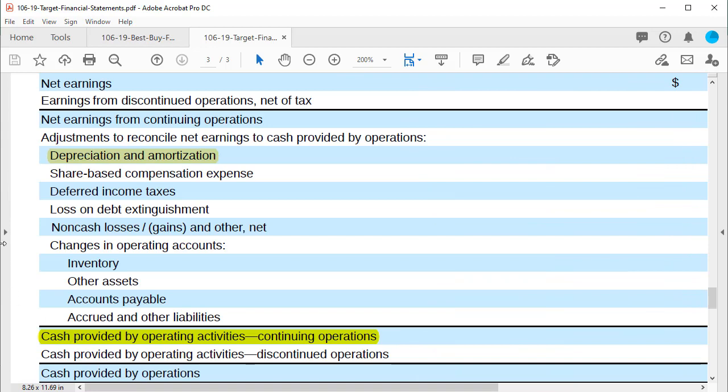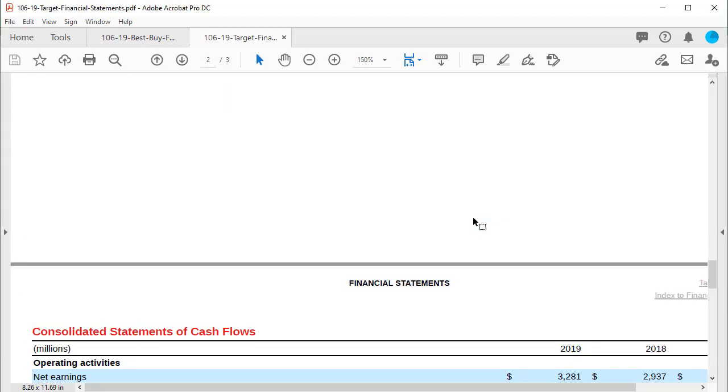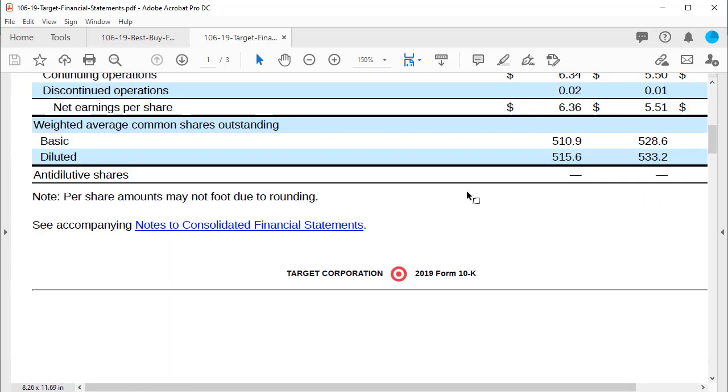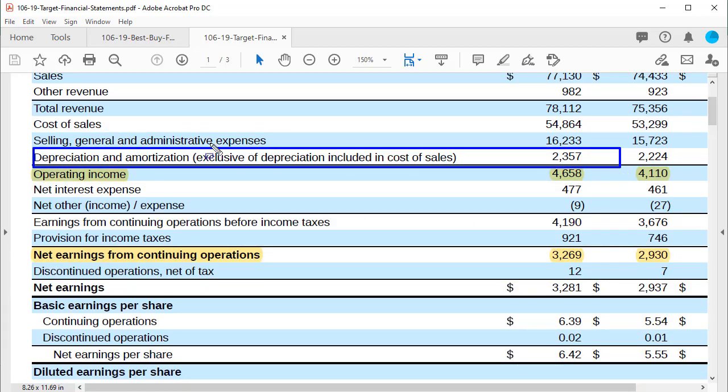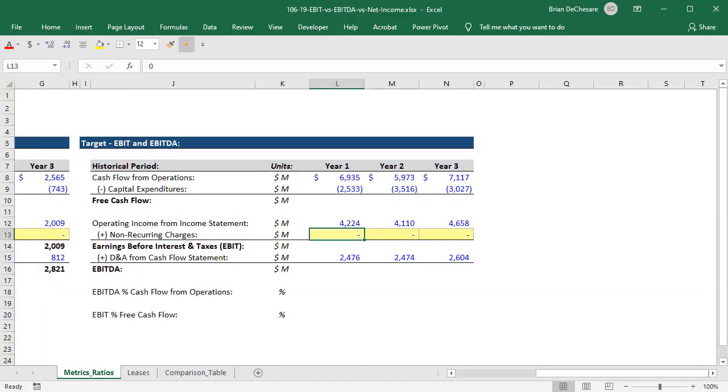We're just going to note that we want to take depreciation and amortization from the cash flow statement in this case. If you look at the income statement numbers for this company, it's actually different because they are including depreciation and amortization partially within cost of sales or cost of goods sold. The bottom line, though, for Target is that we don't see anything that qualifies as an obvious non-recurring charge, so we will just take operating income as is, and then for EBITDA, we'll take EBIT and add our D&A from the cash flow statement, and we have that.